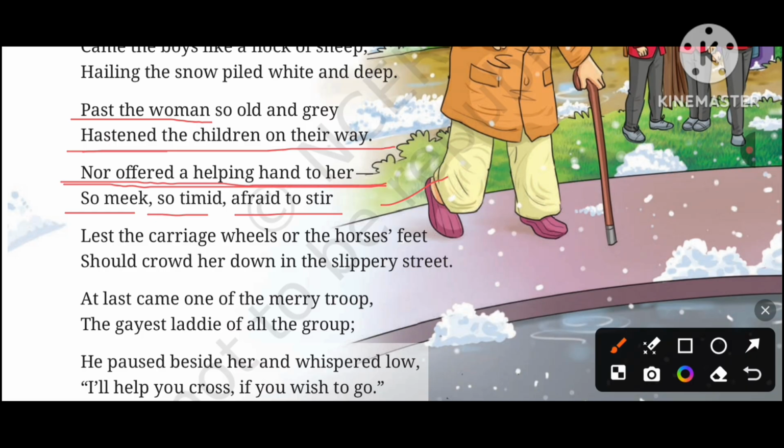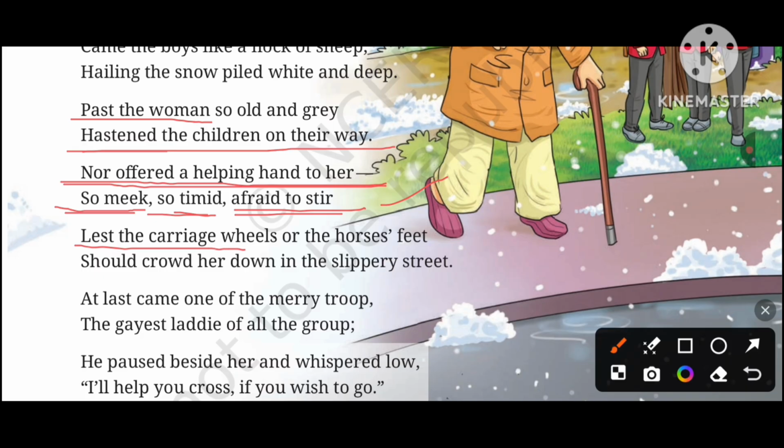Nor offered a helping hand to her. None of the boys offered her a helping hand, or none of the boys offered her help. She was meek. Meek means quiet, timid, shy, or you can say lacking confidence, afraid to stir. She was afraid to step forward. So the lady who was shy, quiet, and afraid to step forward, she was not helped by the boys.